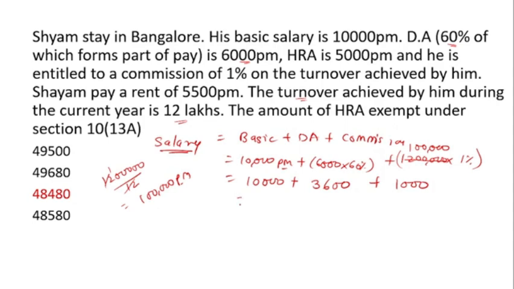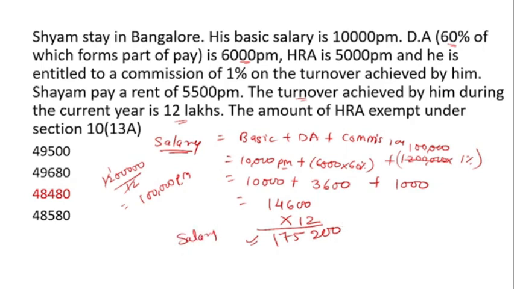Adding this, we get 14,600, and after that we multiply with 12. So 14,600 multiplied by 12 is 1,75,200.